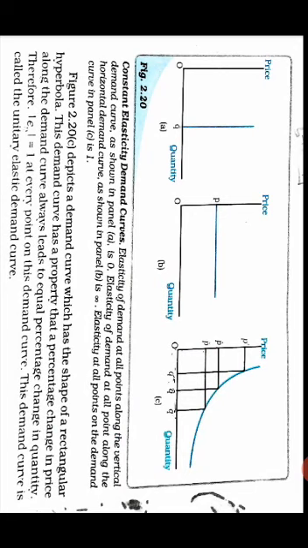Now the third graph depicts a demand curve which has the shape of a rectangular hyperbola. This demand curve has a property that a percentage change in the price along the demand curve always leads to an equal percentage change in the quantity. How much percentage change there is in the price, that much percentage it affects the quantity demanded.